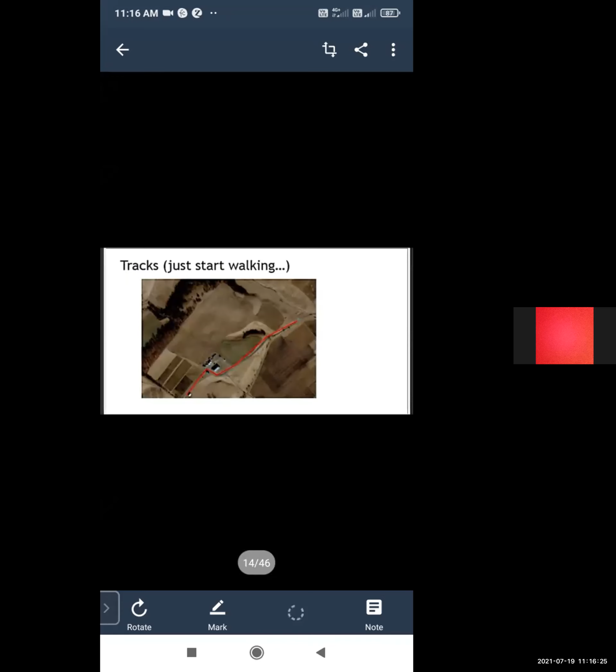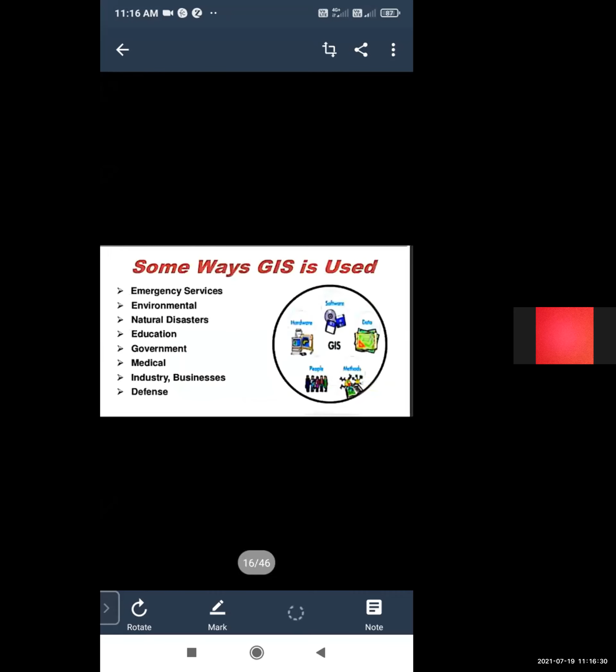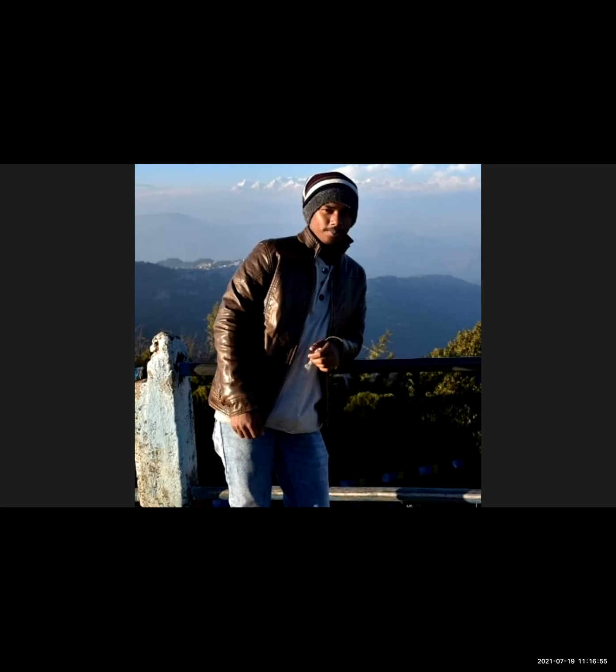So the use of GIS is for emergency services, environmental, natural disaster, education, government, medical, industry, business, and defense. In these areas, GIS is used broadly. So for all purposes, we use GIS in different ways.